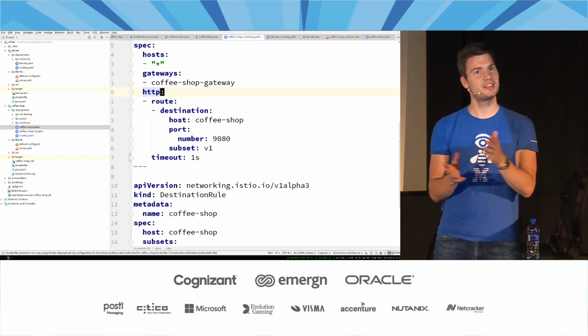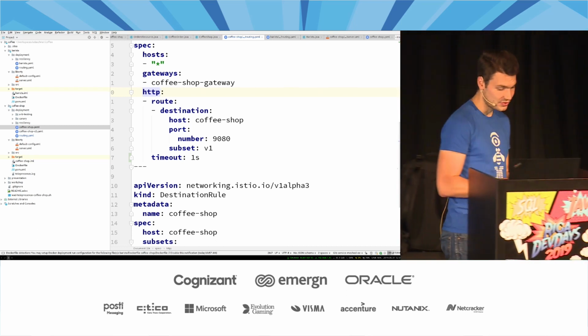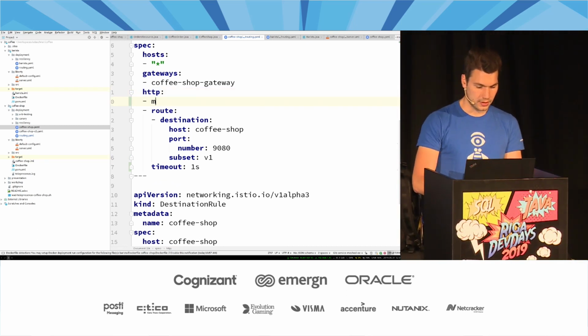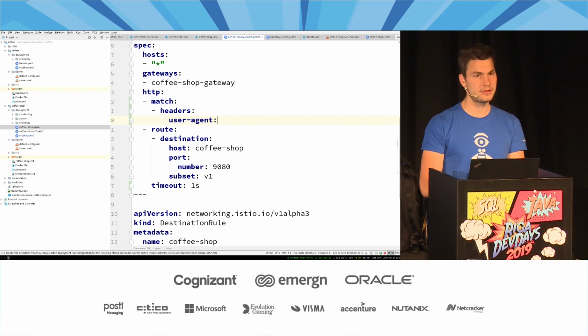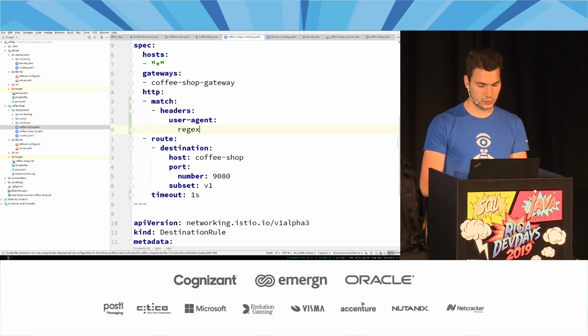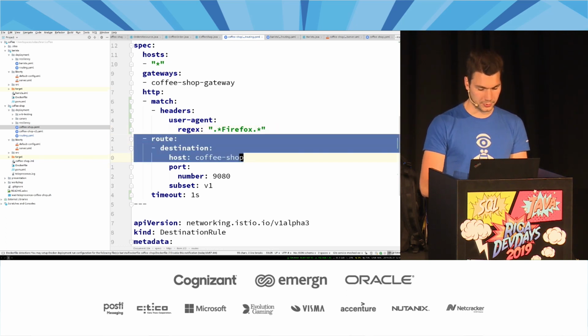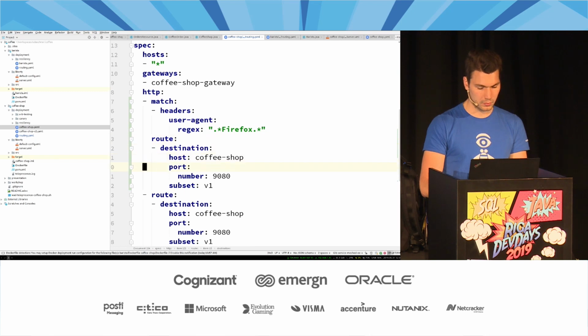We can take that information and then use it to route them somewhere else. So for example, what we can do is match a particular request with a higher precedence than the default case. For example, we can take the HTTP headers and look into particular headers, let's say such as user agent, or whatever you want to define, might be a custom one. And then in this case, we search for a regex, for Firefox browser, just for the example. And then we're going to route this somewhere else.